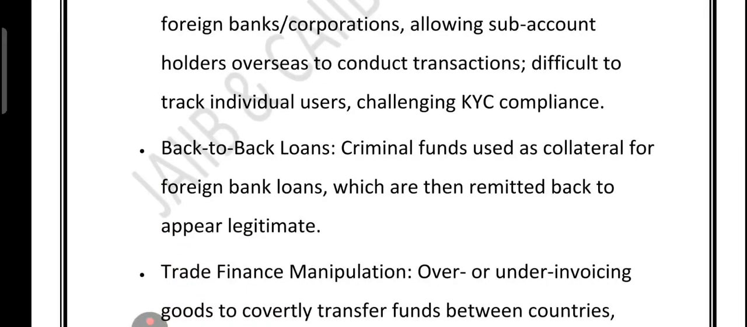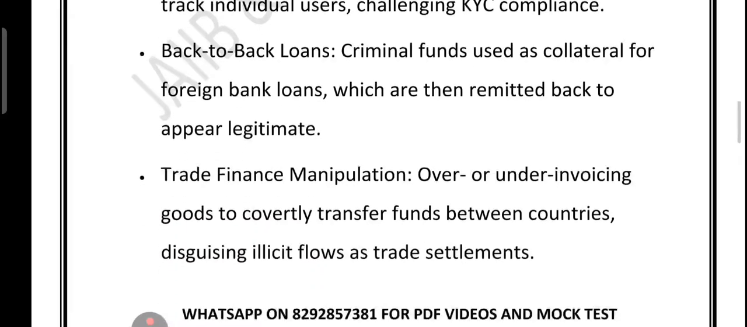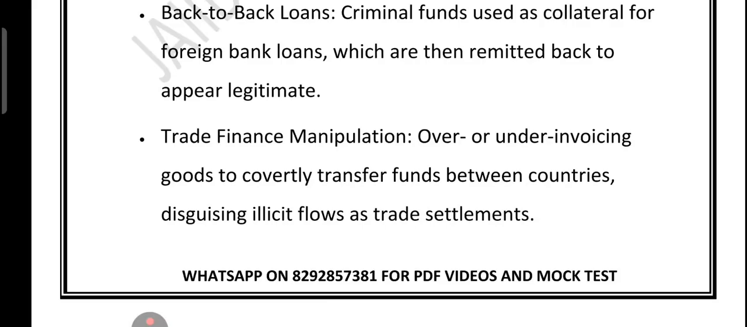Then we have the back-to-back loan. Imagine you have dirty money in one country. You use it as security for a bank loan in another country. Then you bring that loan money back home and voila, it looks clean and legal. Then we have trade finance manipulation. Here criminals fake the value of goods, either overpricing or underpricing them, so that they can secretly send or receive money under the cover of normal trade. On paper, it looks like a business deal. In reality, it is a money transfer.